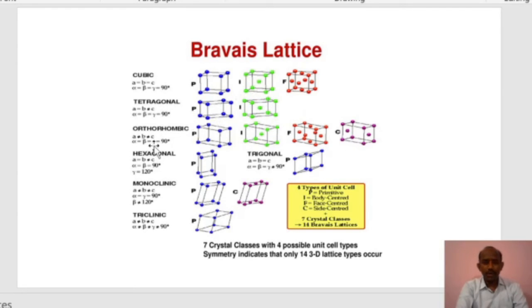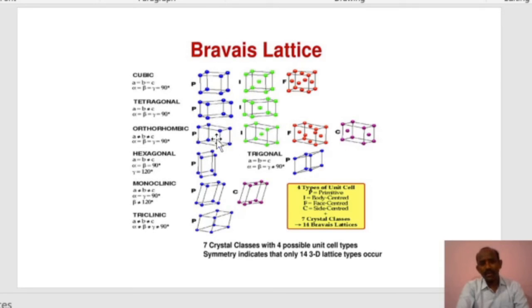Next one is orthorhombic. In orthorhombic, here it looks like a rectangular only, but the sides A is not equal to B is not equal to C. So all the sides are different. What about these angles? Here the alpha is equal to beta is equal to gamma. All these are 90 degree.